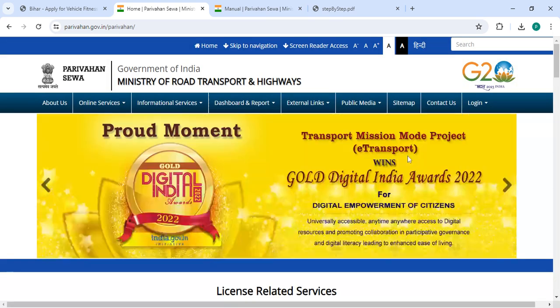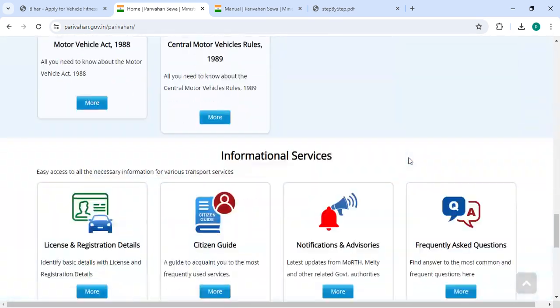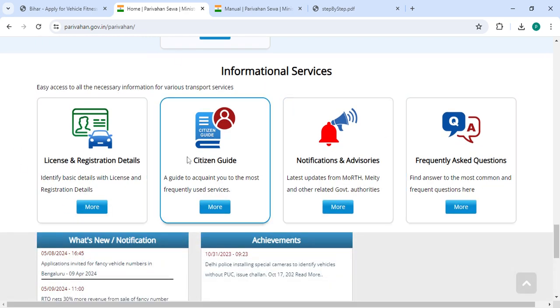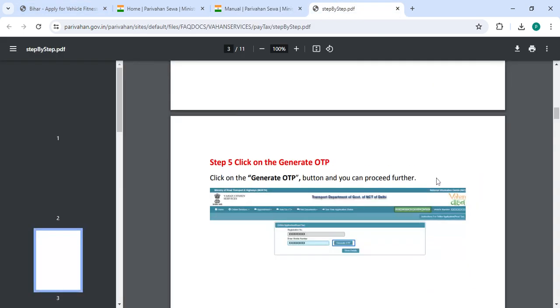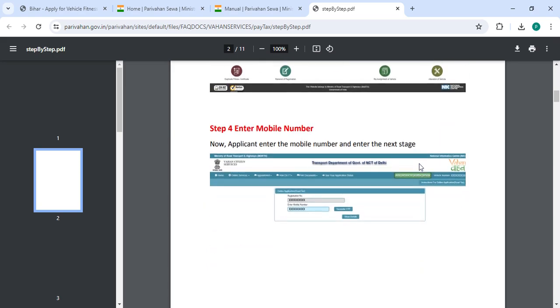So now you can scroll down. Under informational services, you have to choose e-citizen guide and then click on the more button. Now you have to click on the step-by-step procedure. A new PDF page will open.